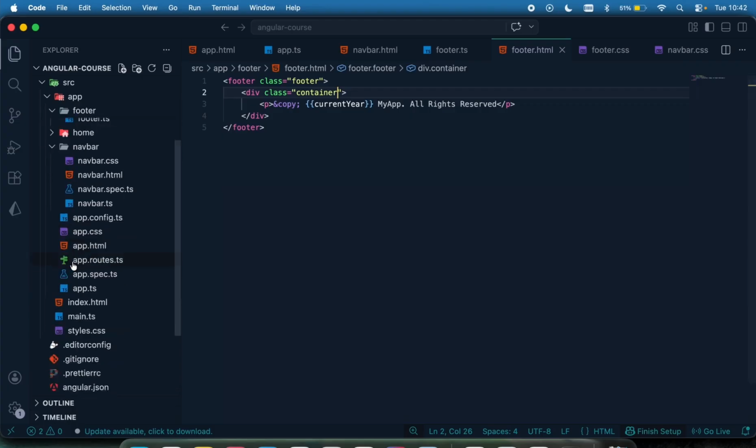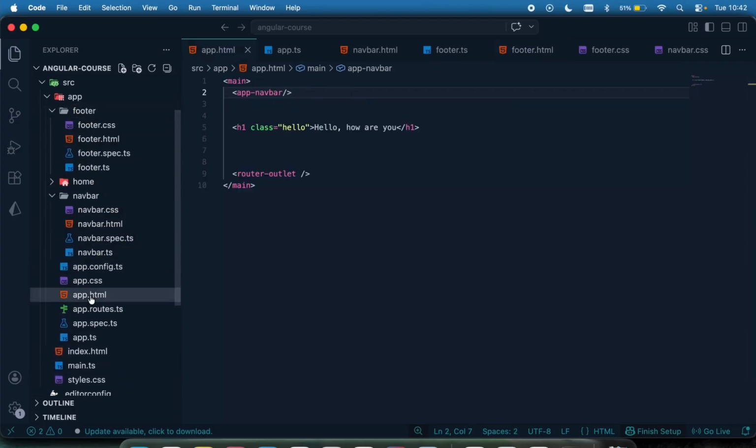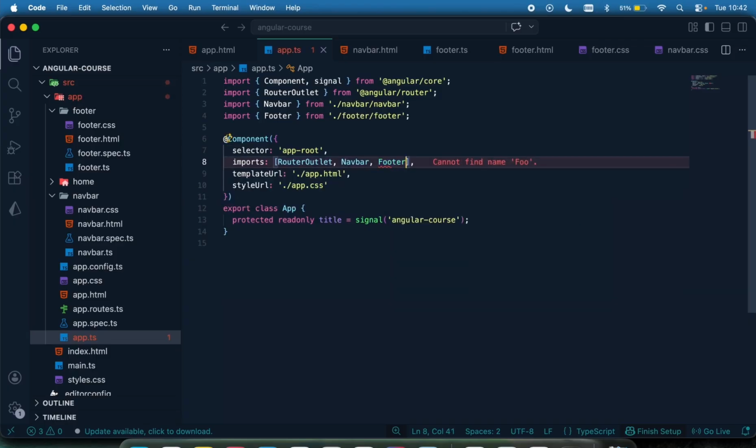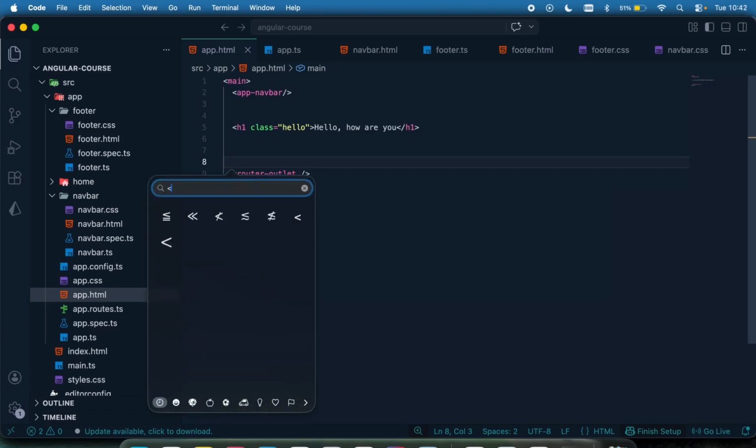The first thing you have to do is go to the app. Make sure you're seeing the app folder. Go to the app.ts right here. Right here where you have the navbar, we need to import the footer because we want to be using the footer component. So import the footer right here first. Then go to the app.html and we want the footer to be displayed down below right here. So we just use the footer selector.